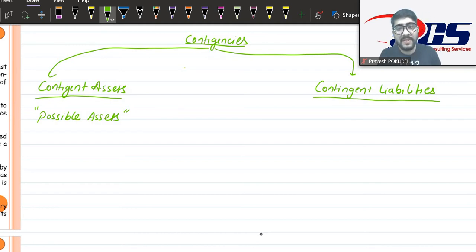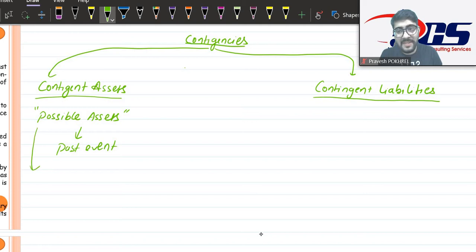But these possible assets are happening or can happen because of some past event, and the inflow of this economic benefit or these assets is depending upon some uncertain events that are going to happen or will not happen in future.